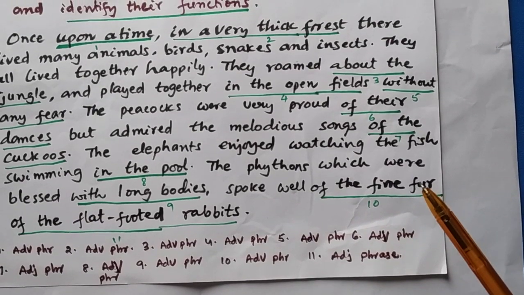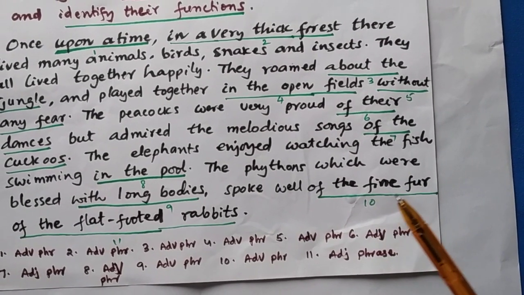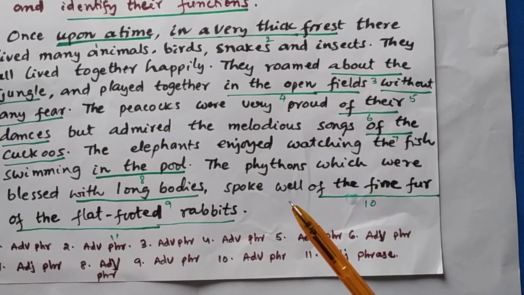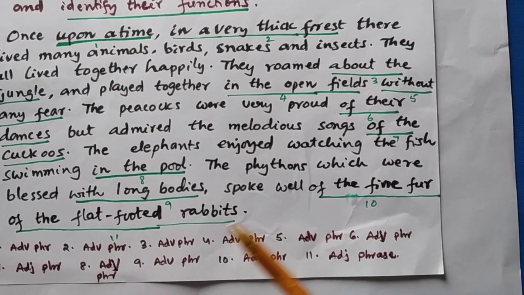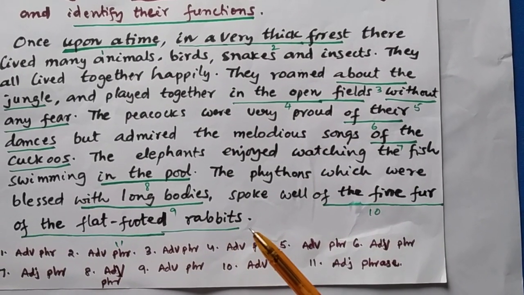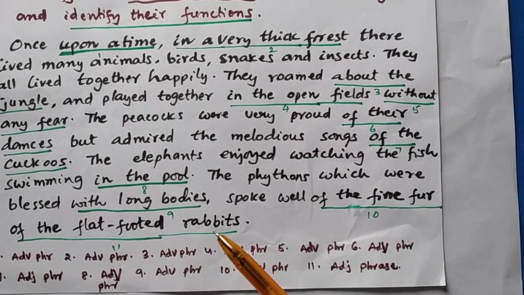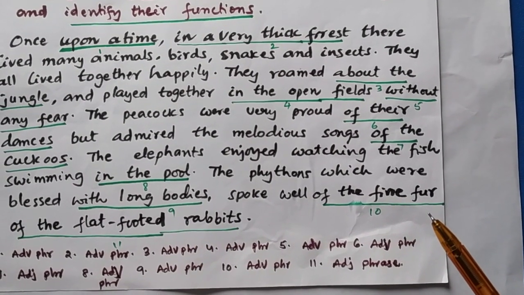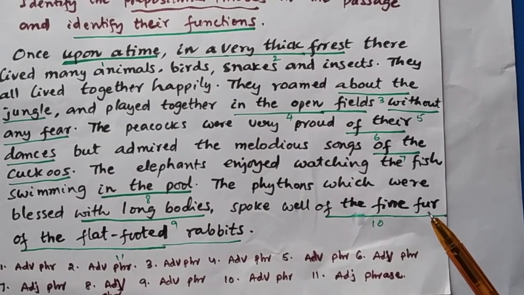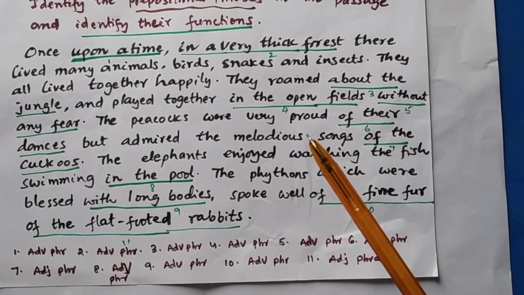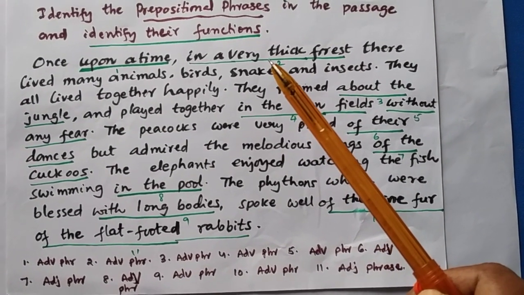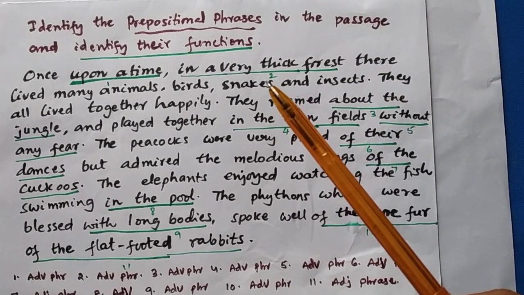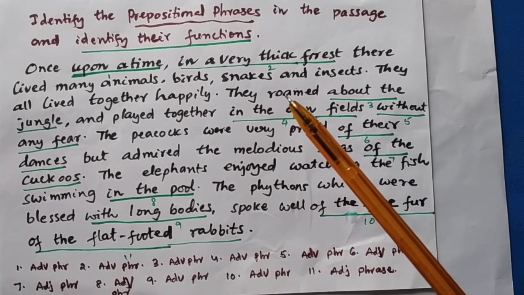Of the fine fur will be an adverb phrase because this prepositional phrase describes the adverb well. But of the flat-footed rabbits is an adjective phrase because here it modifies the noun fine fur. In this way, we can identify that a prepositional phrase can be an adjective phrase, a prepositional phrase can be